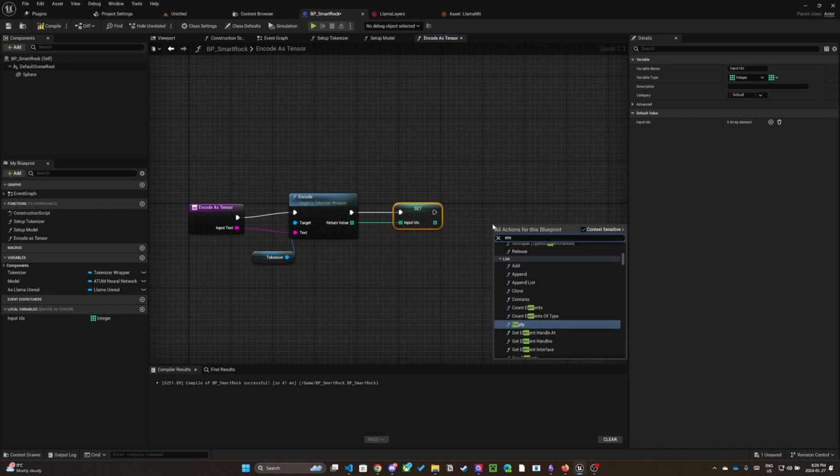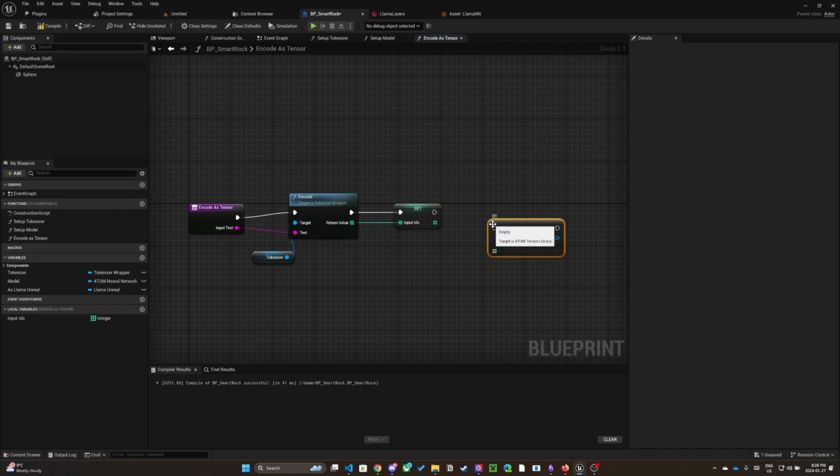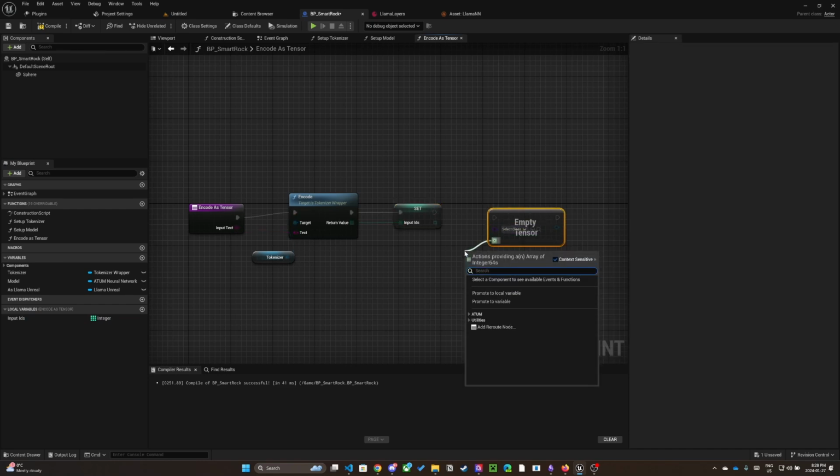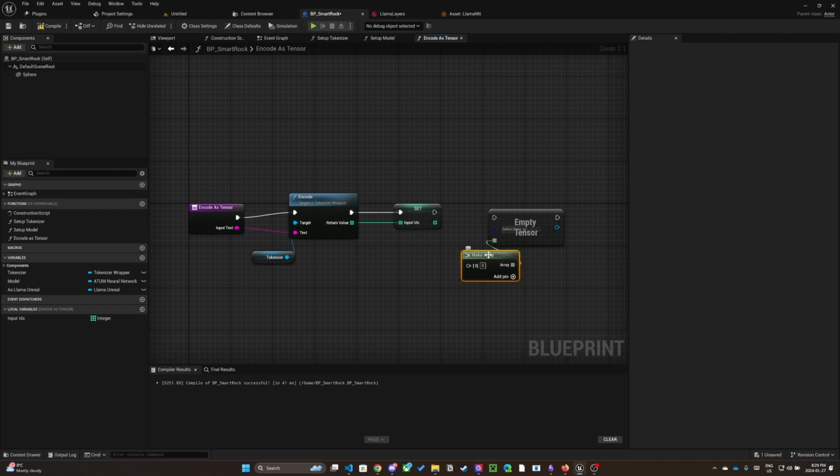To do so, we need to create an empty tensor using the emptyTensor function. Drag off the shape array and utilize makeArray. This array represents the shape of our tensor. We are only using one input sequence right now, so our batch size would be 1. We need to add a batch dimension to our shape as Llama expects a 2D tensor.